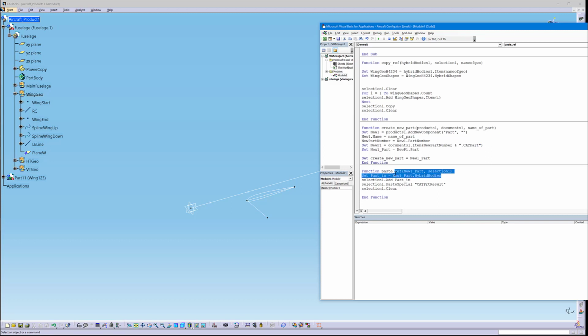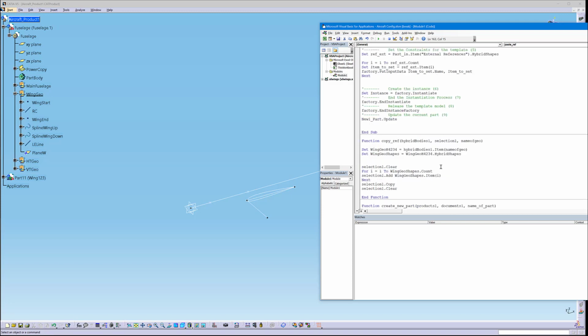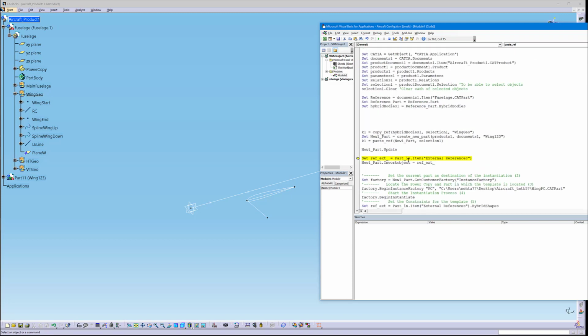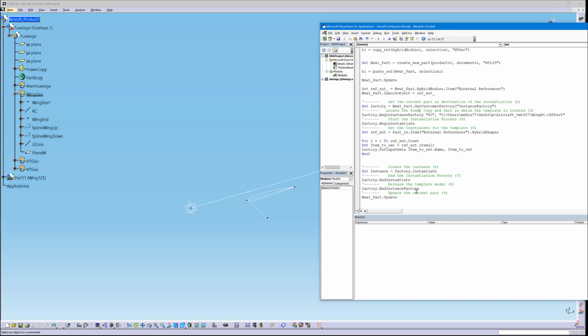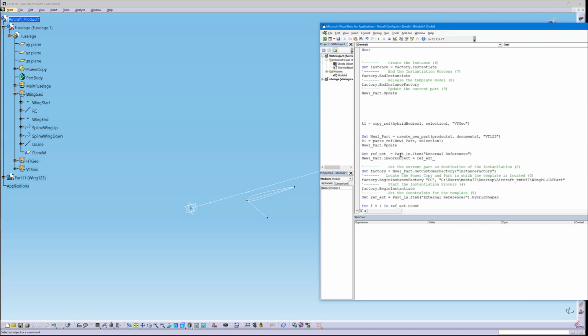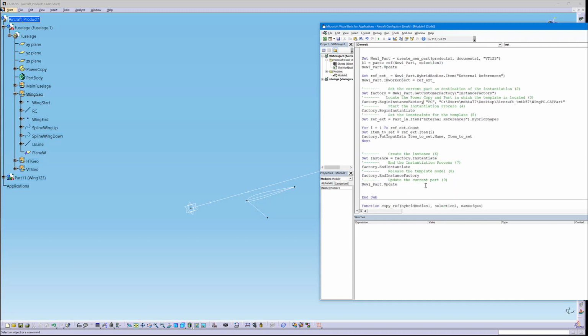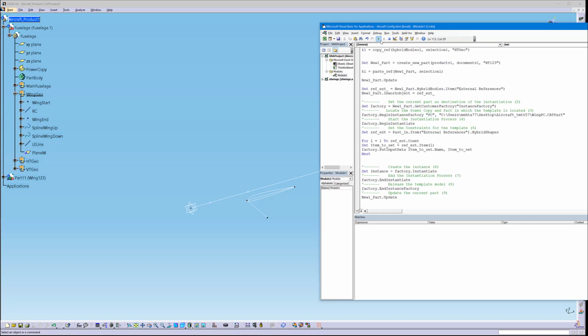So I will just do it like this. I will take this line here, and instead of this I will just give it that, and also the same thing here, and the same thing here. That should cover it.